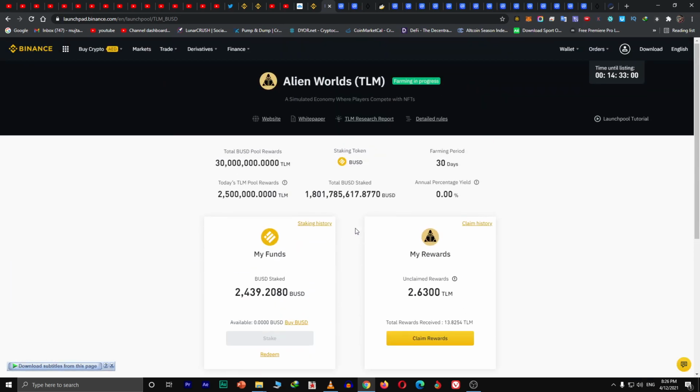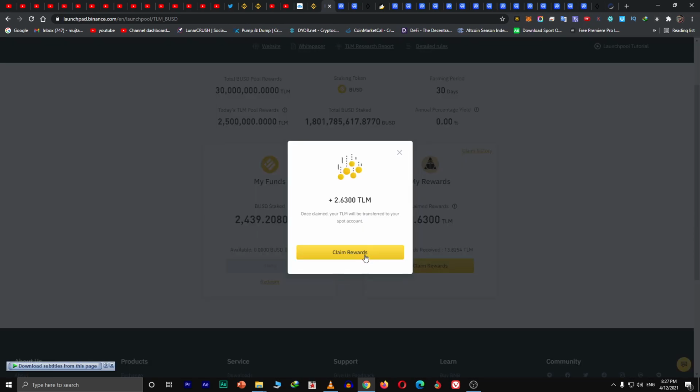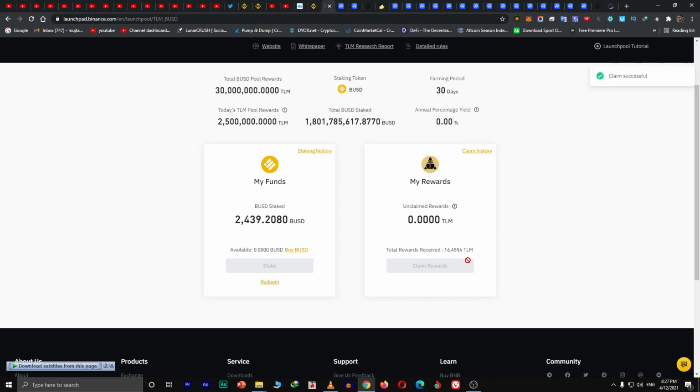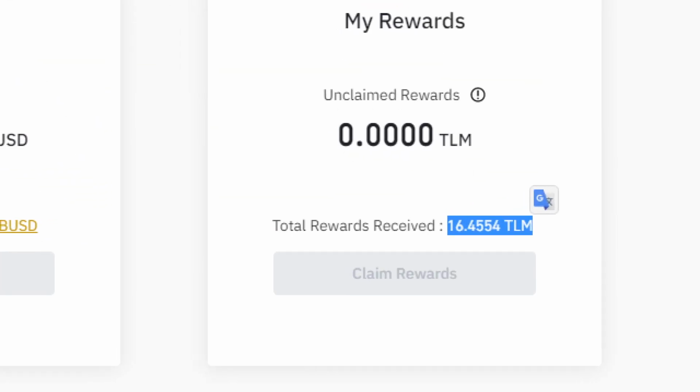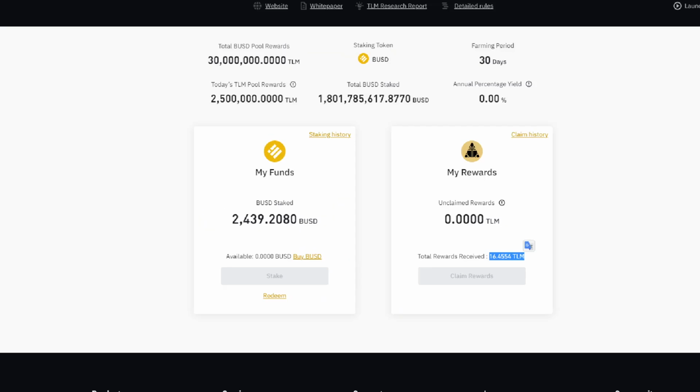A lot of amount has been staked, and you can see my rewards are also there. Let me claim that as well. Now I have got 16 TLM tokens here. I have got 16 TLM tokens by staking this amount, you can see.